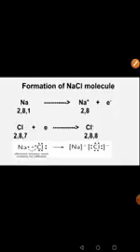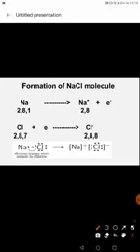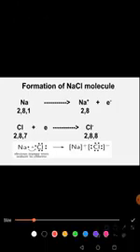Now I've shown the formation of sodium chloride in the equation form as well as the dot structure for the same, which is given in your textbook. So the dot structure is the easy way of representing ionic compound formation. We saw the example of magnesium chloride, where 2 chlorine atoms take part.